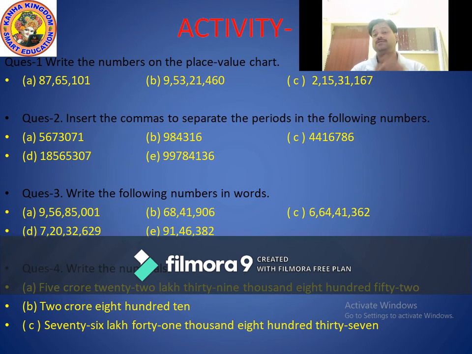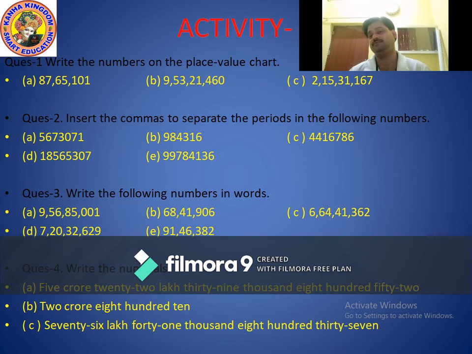Now the last sub part of this question is 91,46,382. I repeat, 91,46,382. So how many commas? Good, 2 commas. And how many periods when there are 2 commas in a number? Very good, 3 periods. What are they? Ones period, thousands period and lakhs period. So I hope you all understand these 3 questions in a proper manner.